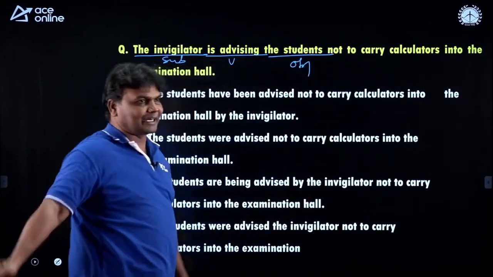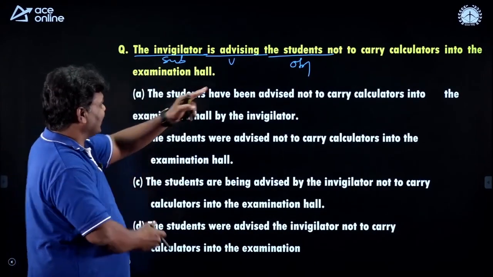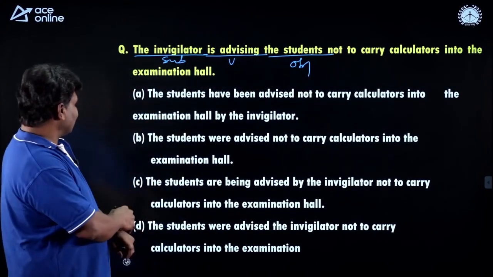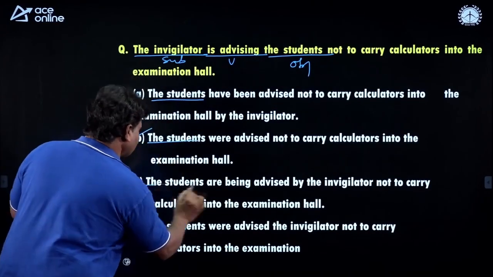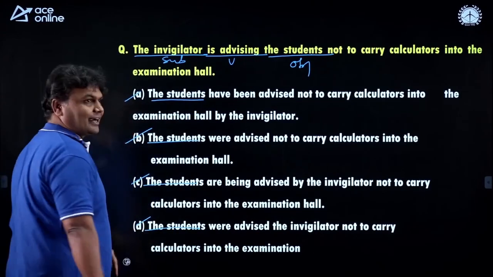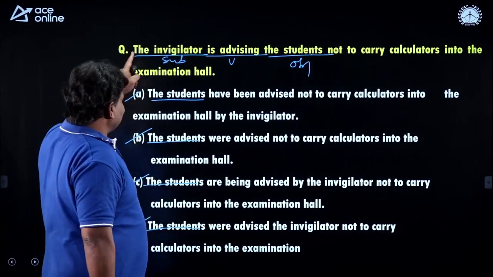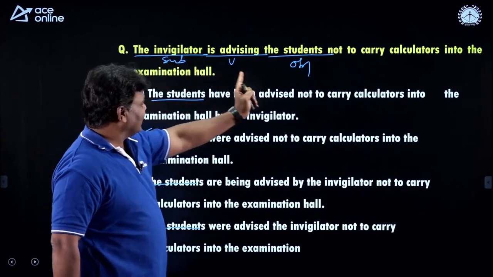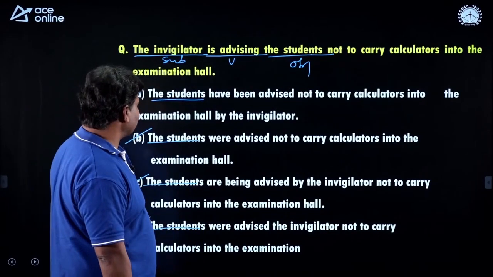Wonderful. So what did I say? You need to interchange, that's all. First we have to get the students. You do find the word students. Students and students, all are right. Now let us see the next one. The invigilator has to go to the object side. Okay, let me just see that.